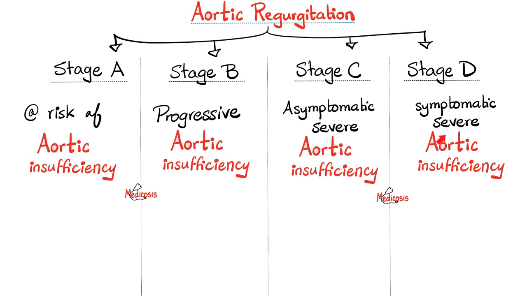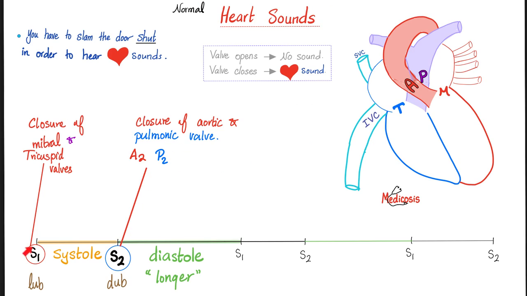This classification affects the protocols of management of aortic regurgitation. Here is S1, here is S2. Between S1 and S2, this is systole. Between S2 and the following S1, this is diastole. Normally, diastole is longer in duration compared to systole. As we said, aortic regurgitation is a diastolic murmur.